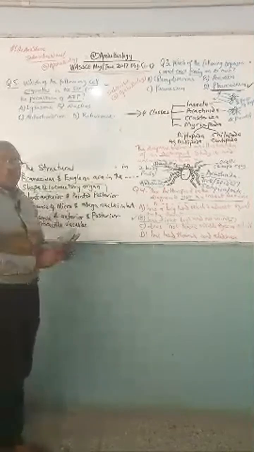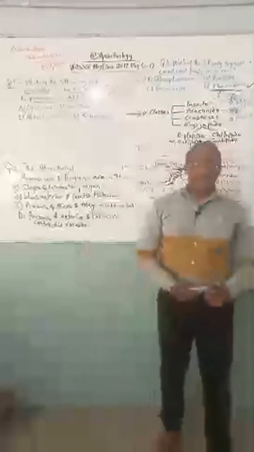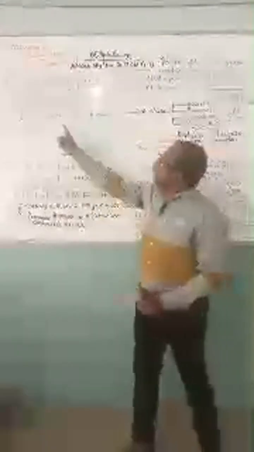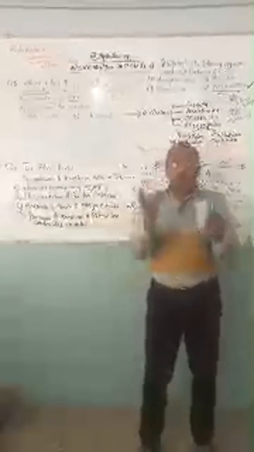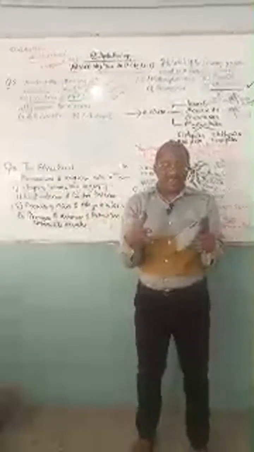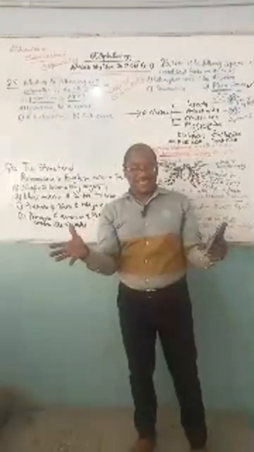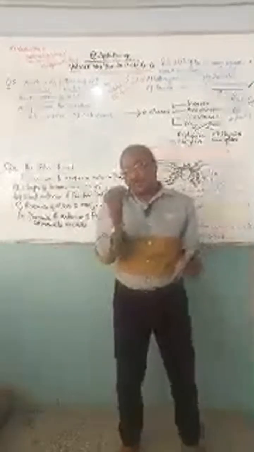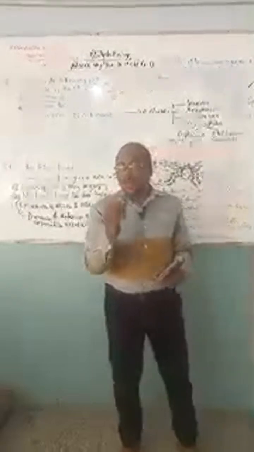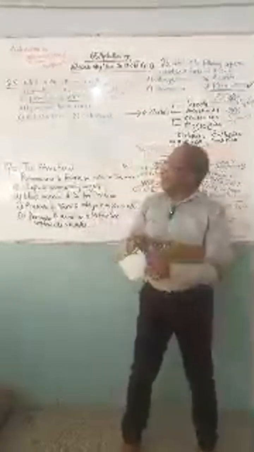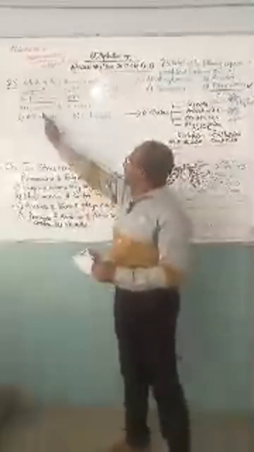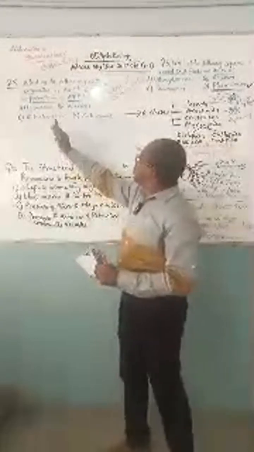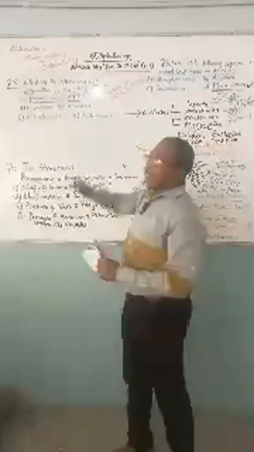How can we address this question? It is only when you understand the diagram of the cell. If you don't understand the diagram of the cell, you cannot answer this question, whether plant cell or animal cell. Those structures found inside the cell are called organelles. They carry out specific functions that make the cell function as the basic unit of life. Here we have organelles like lysosome, nucleus, mitochondrion, and ribosomes.